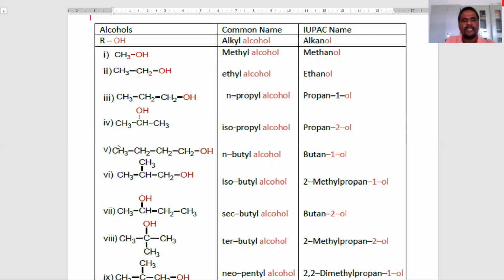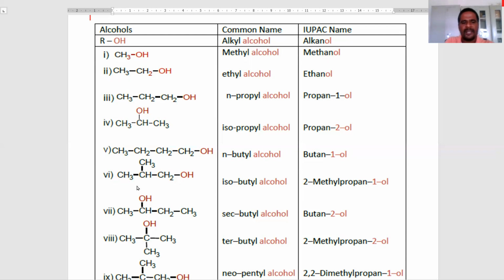Next one, this is the structure. The common name is n-butyl alcohol. In this structure, 4 carbon atoms are present. That's why we call it n-butyl alcohol, or butan-1-ol. The IUPAC name is butan-1-ol.